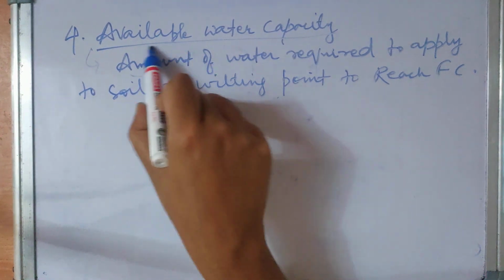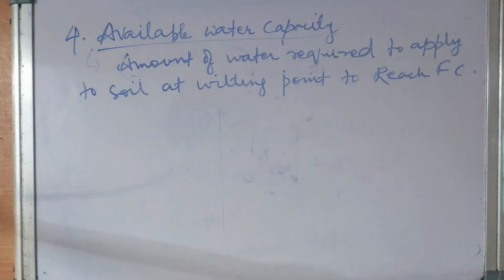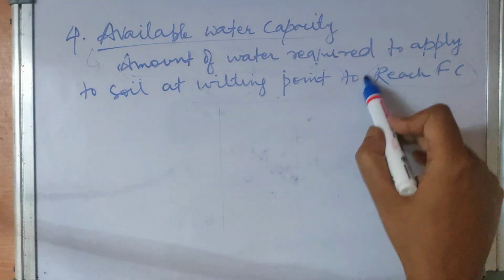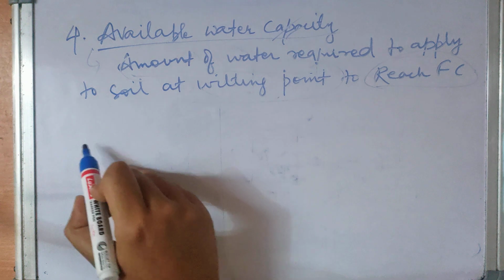So the amount of water we require to apply in soil at wilting point to reach field capacity is available water.